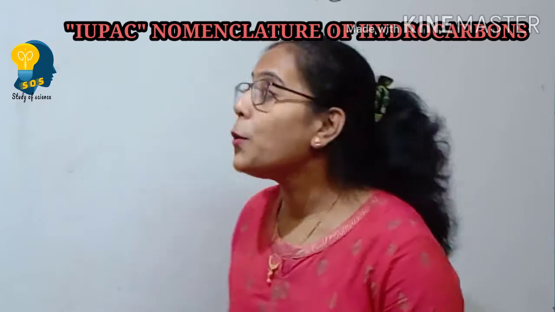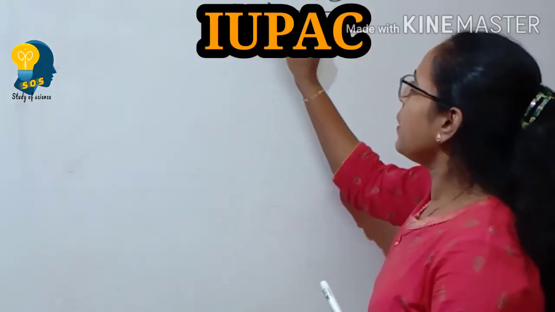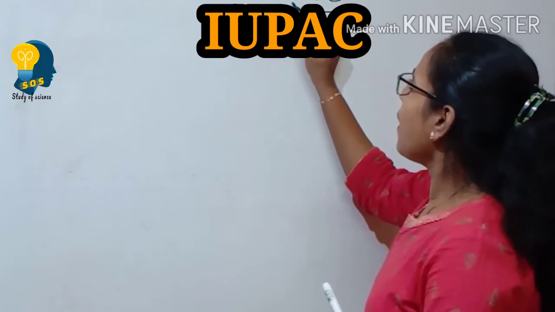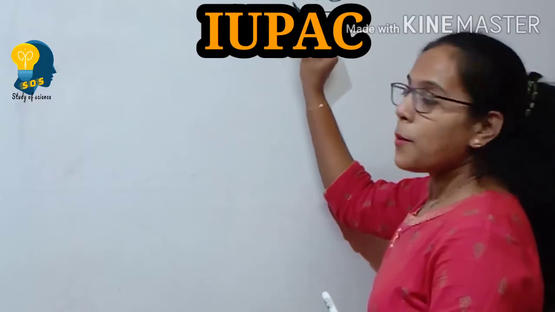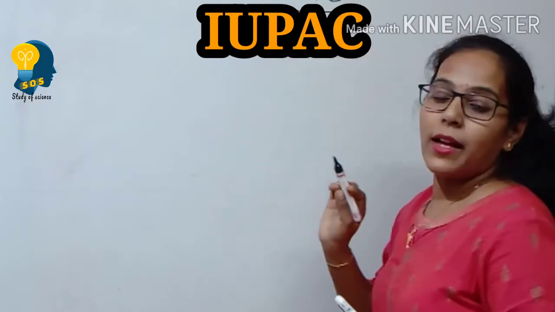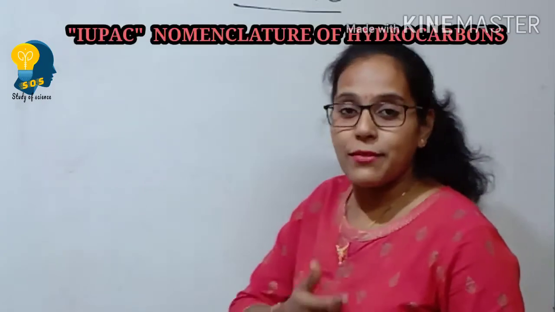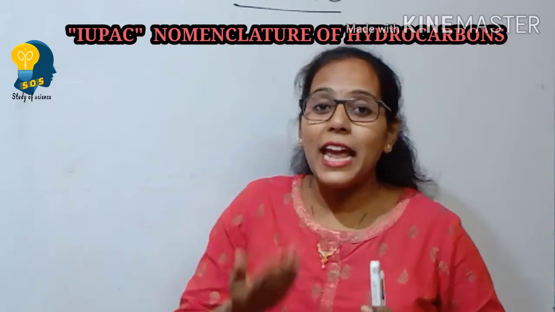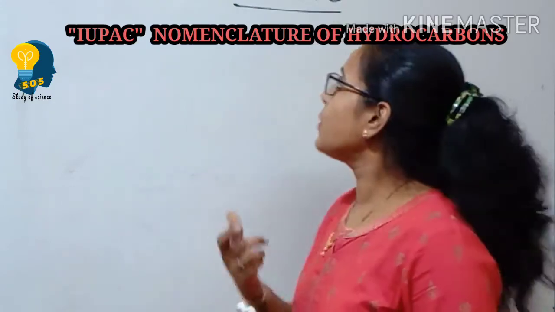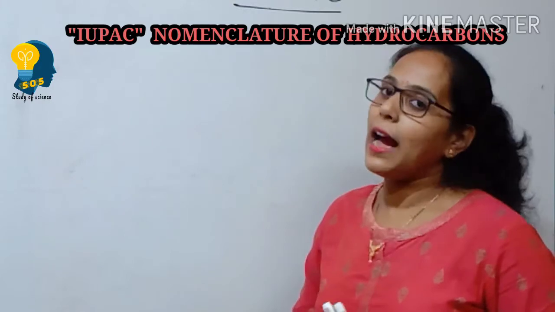So then what is IUPAC here? IUPAC stands for International Union of Pure and Applied Chemistry. I repeat, International Union of Pure and Applied Chemistry. That is what IUPAC stands for. This IUPAC name was given because it made it easy to name the hydrocarbons. Okay, there were certain rules which were framed. According to those rules, that is the nomenclature, the IUPAC names were given for the hydrocarbons.